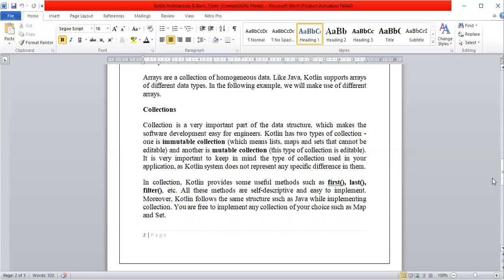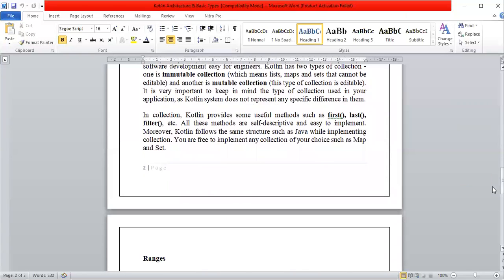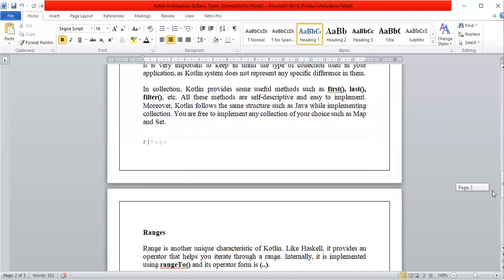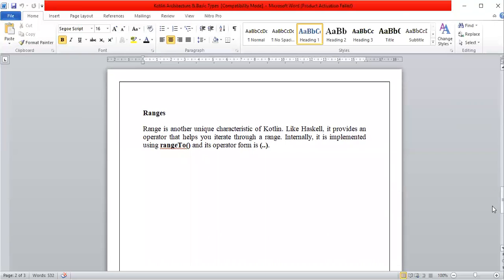So Kotlin has a structure like Java while implementing collections. In Java, we have the concept of the collection framework as well. And the last basic type is ranges. Range is another unique characteristic of Kotlin. Like Haskell, it provides an operator that helps you iterate through a range. Internally, it is implemented using rangeTo, and its operator form is the double dot.